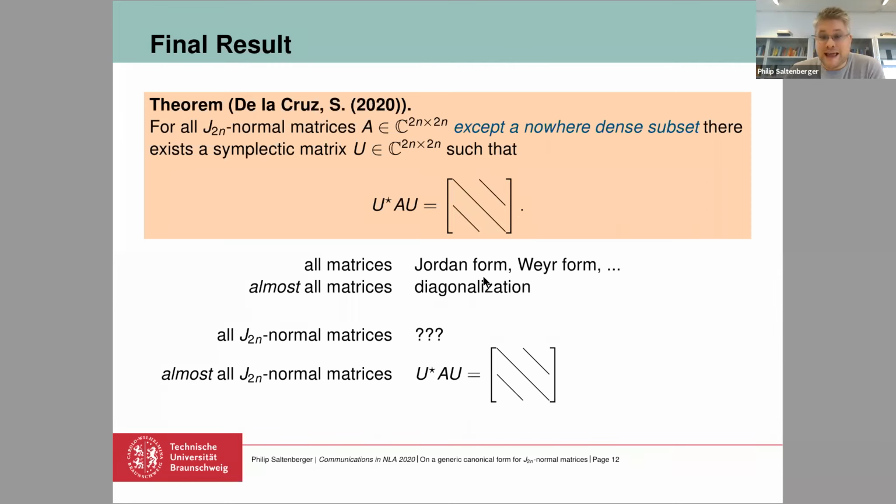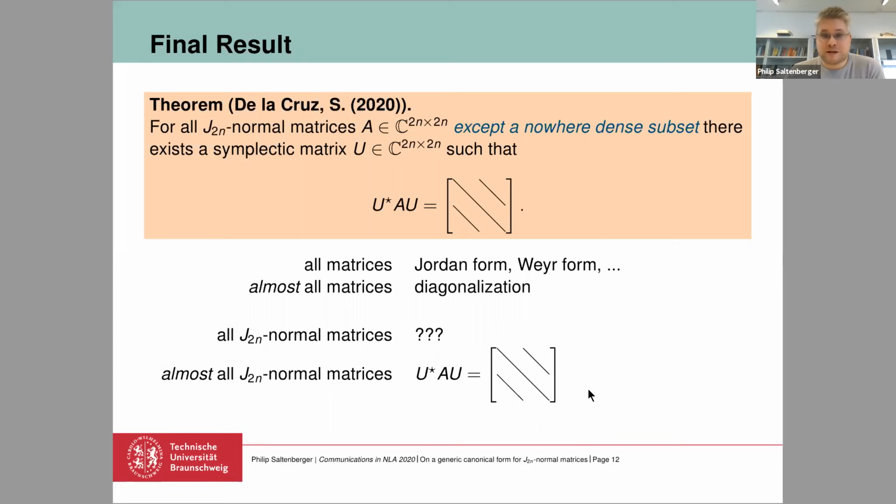On the first slide, I had the Jordan form, and I told you that almost all matrices are actually diagonalizable. So we do not need the Jordan form. Almost every matrix can be brought to diagonal form by a similarity. And now for the J-normal matrices, we were not able to prove a general canonical form, that is, one that exists for every J-normal matrix. But we have the statement that almost all J-normal matrices can be brought to this particular sparse canonical form by a symplectic similarity transformation.